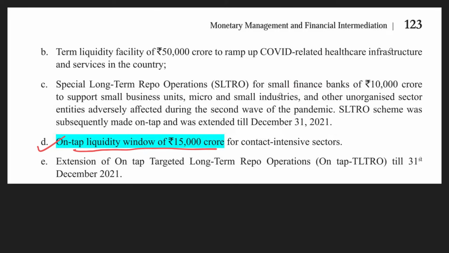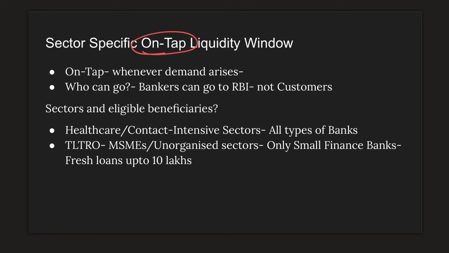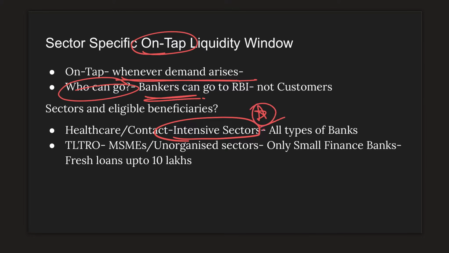On tap liquidity window of 15,000 crores for contact intensive sectors. Now, what is this? Let us understand. Why is it called on tap? Just like a tap, whenever we open the tap, it meets the demand for our water. On tap, similarly, here means whenever the demand arises for banks, who can go to RBI? The bankers can go to RBI, not individual customers. And when we say the contact intensive sectors, we mean like say hospitality industry, tourism industry, hotel industry. They have lost their jobs in the pandemic. So to help those particular sectors, RBI came up with this scheme.